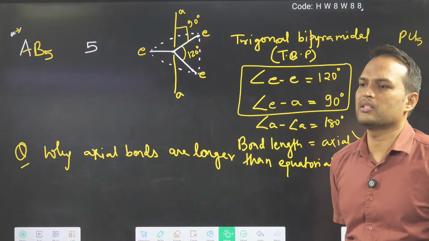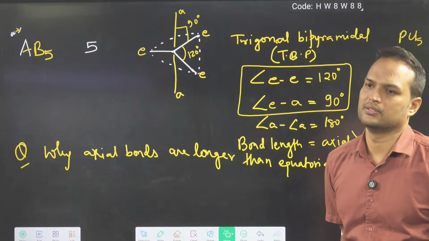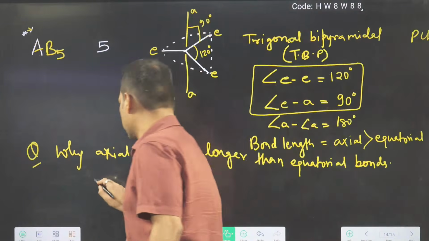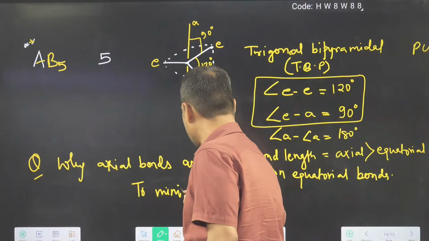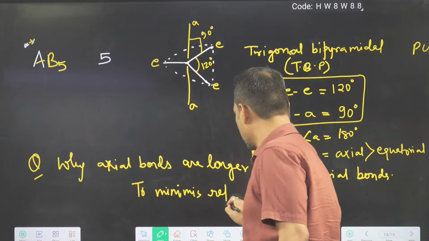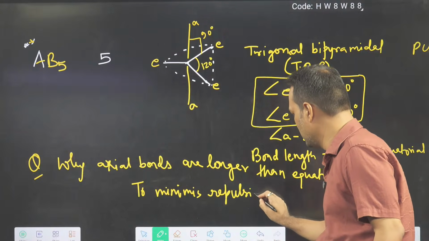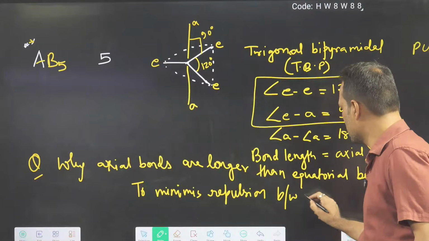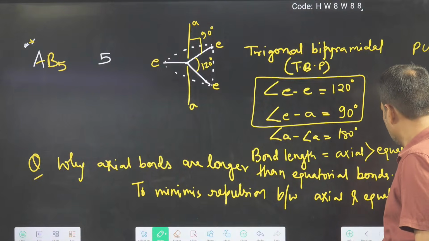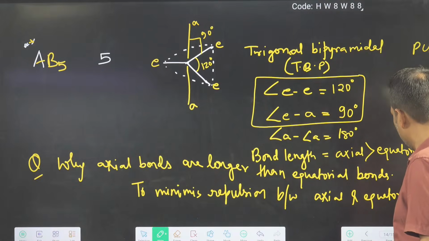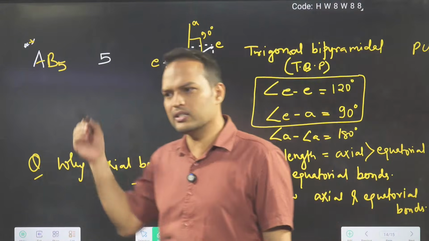Pranita is writing: to minimize repulsion between equatorial and axial bonds. Good, very good. To minimize repulsion between axial and equatorial bonds. Okay? Let's write it all. Like how you can understand this, you can understand it like this.